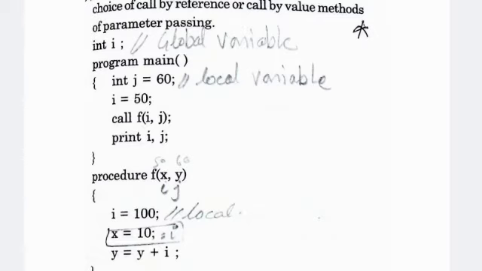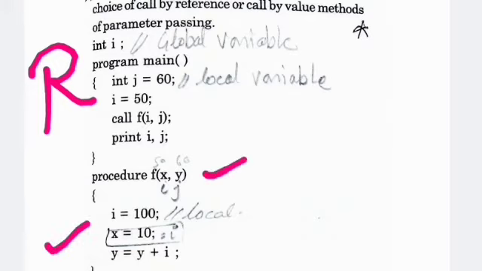So here i is equal to 100 and j equal to 60, which is call by reference. We use only the referenced value. Here we get procedure function x and y. Here x equal to z, that is you represent your value of y, and here y equals y plus i, that is your y.